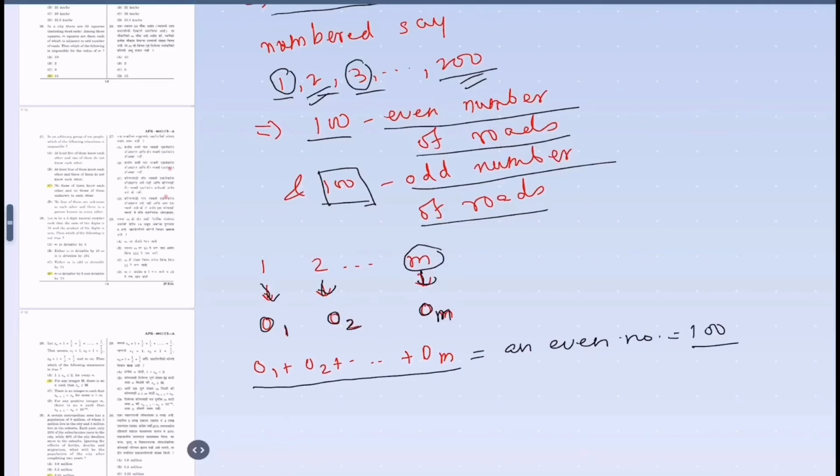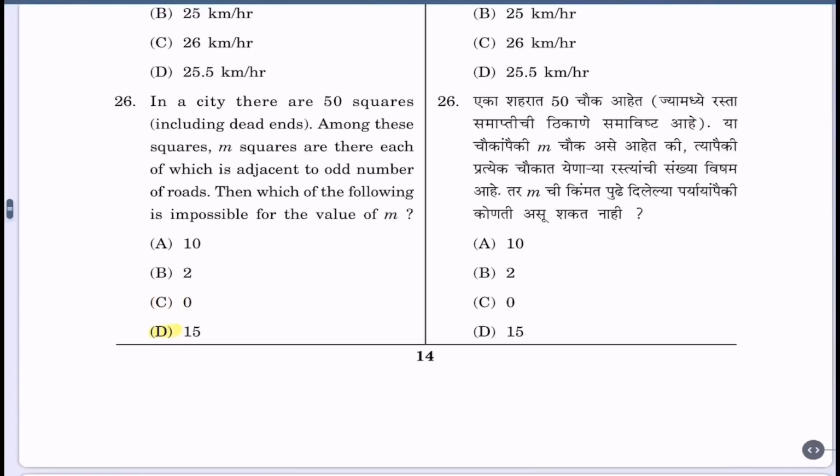Now if we take M as even, then in O1 plus O2 plus OM, you are adding odd numbers an even number of times, that is M times, which gives you an even number. But if we take M as an odd number, you are adding odd numbers an odd number of times. So that will give you an odd number, which is not possible because the addition has to be an even number. So 15 for M is impossible. So option D is the correct option.